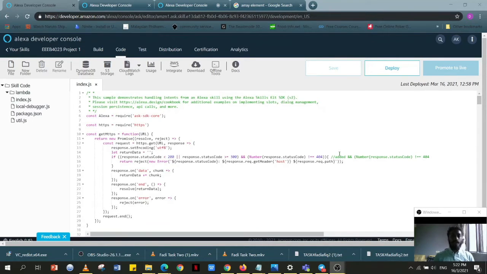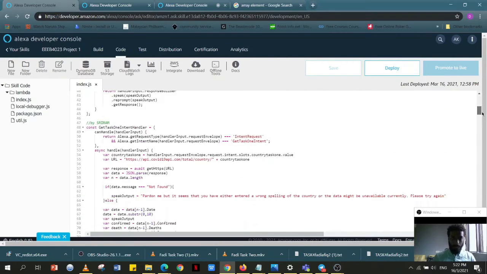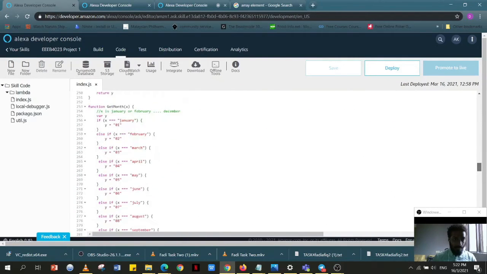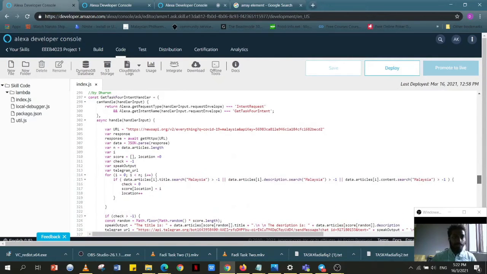So the coding section of the program. Let me just go to our specific intent. Okay, so this is our intent. As you can see, first we will start off by initializing our intent, get task for intent handler. Once we have initialized, since we are going to require an external API, an external URL to be searched, we will have to use the function asynchronous, await and promise in our coding. So hence we have used asynchronous and await in here.